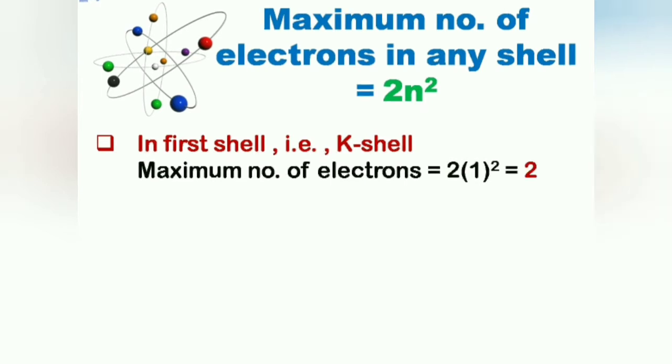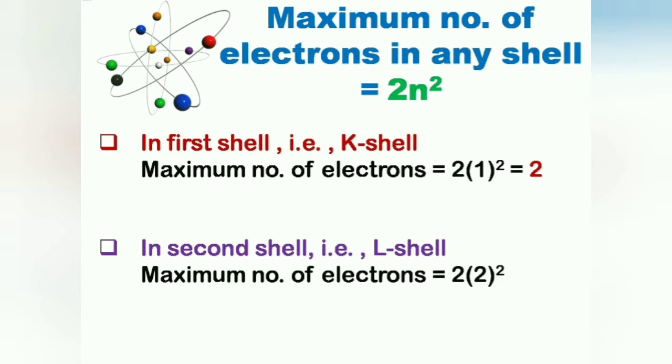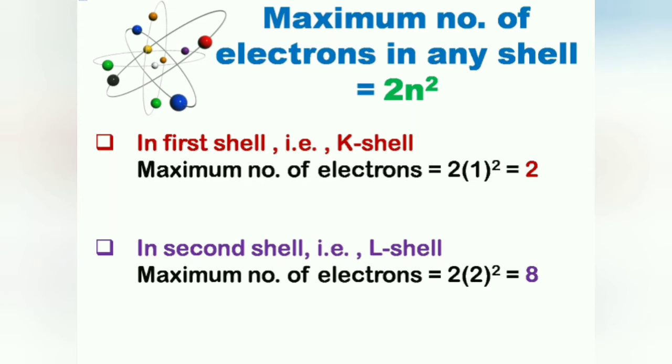So it means that first shell can accommodate maximum 2 electrons. Similarly, for L shell, that is second shell, n is equal to 2. So 2 multiplied by square of 2 is equal to 8. Therefore, L shell can accommodate maximum 8 electrons. Like this, we can calculate the maximum number of electrons in any shell of the atom.